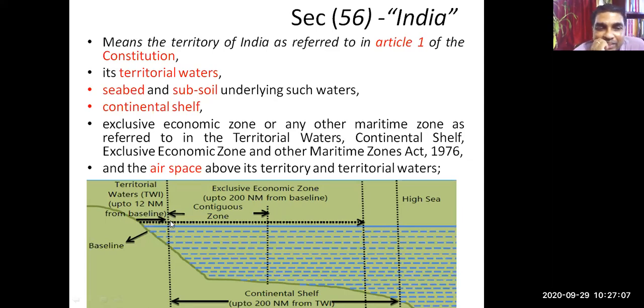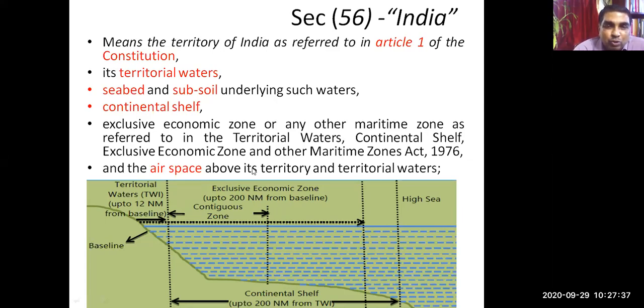Territorial water extends up to 12 nautical miles from the baseline. So this is the baseline, and from here, 12 nautical miles is the territorial water. Below that, the soil, subsoil, also the airspace of the territory and airspace over the territorial water, all these things are included. And it also includes the exclusive economic zone.